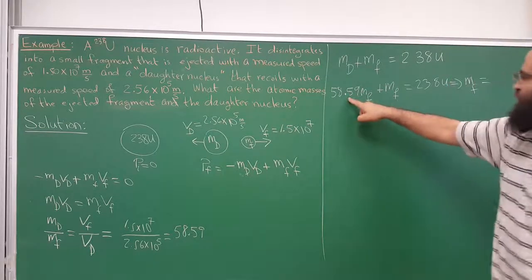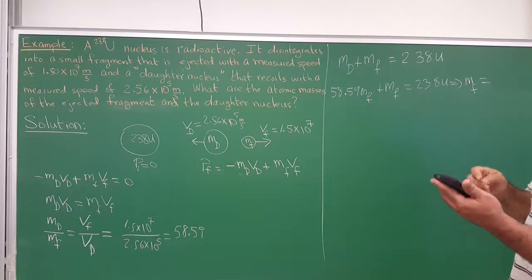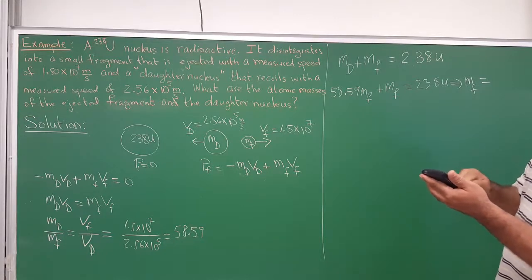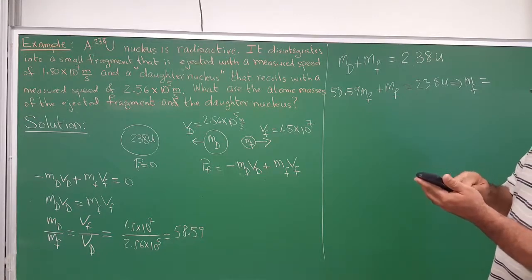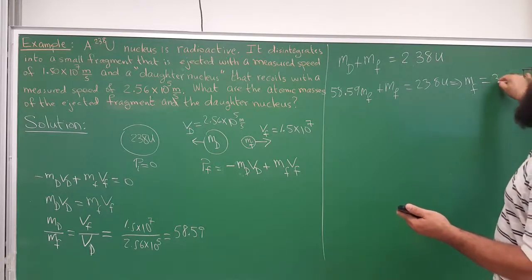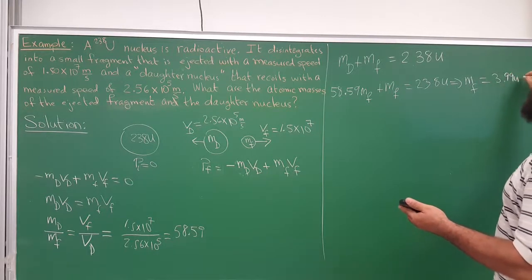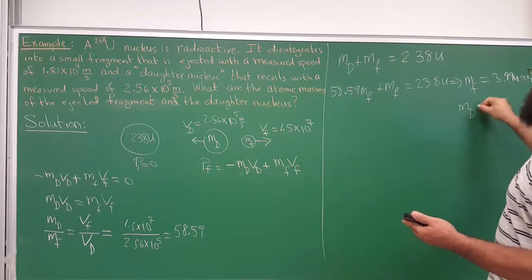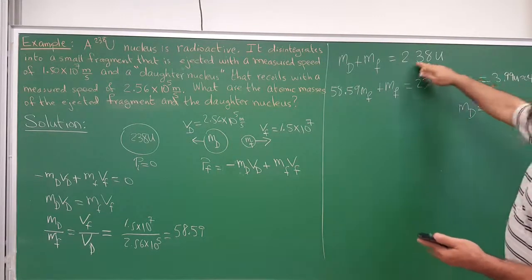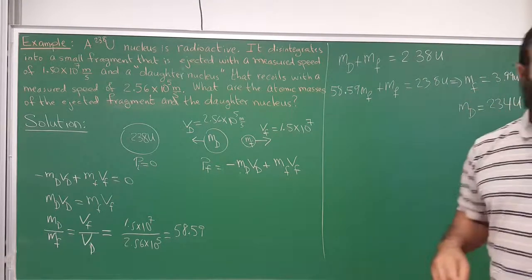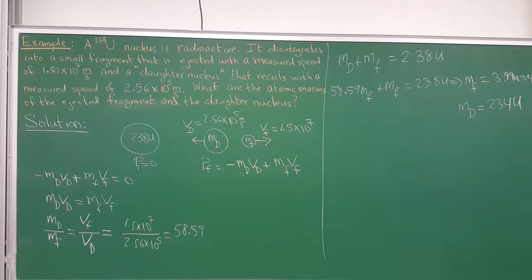This would be 59.59, and so you get the mass of the fragment. So plus 1. Let's see here, 1 over 59.59 times 238. So I get the fragment has a mass of about 3.99 U, approximately 4 U. And then the mass of the daughter, so this is about 4, so what's left is 234 U. Okay, so that was that.